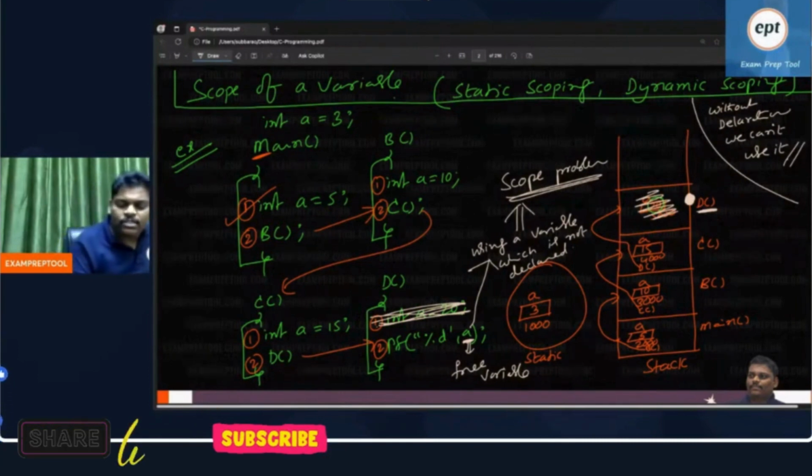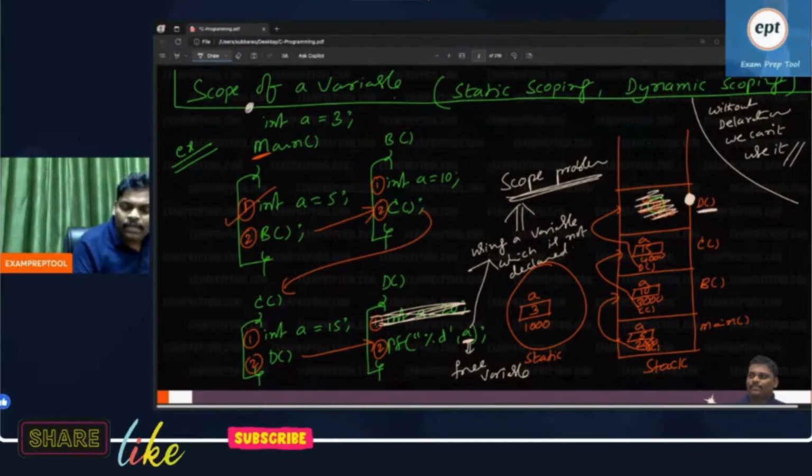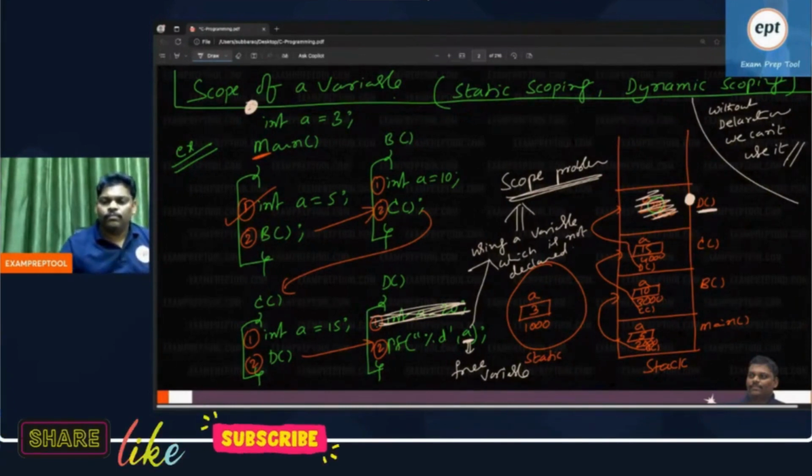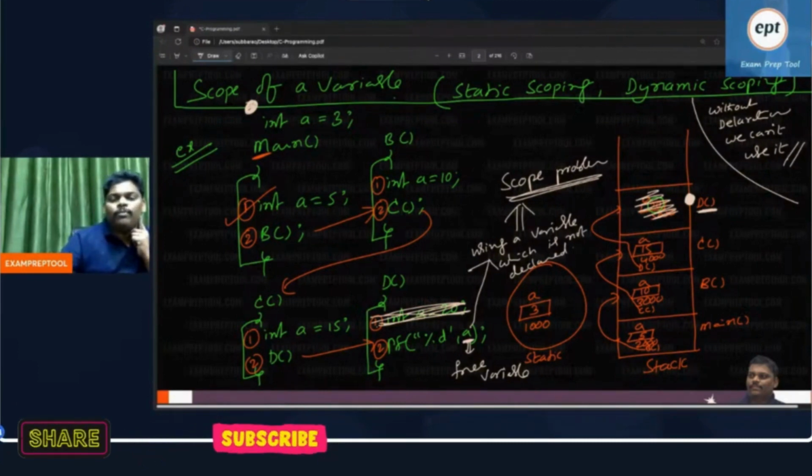That is the reason the topic name is scope of a variable. Is it fine? Can you help me know, what is the name of the problem?